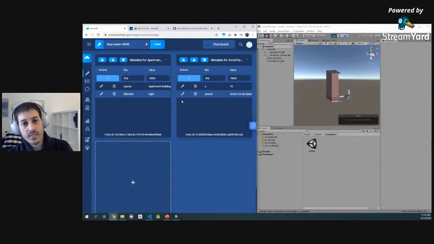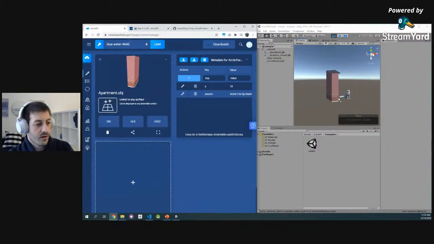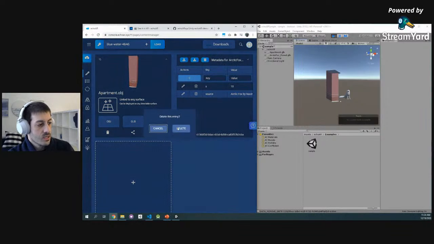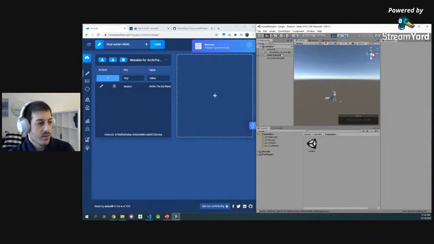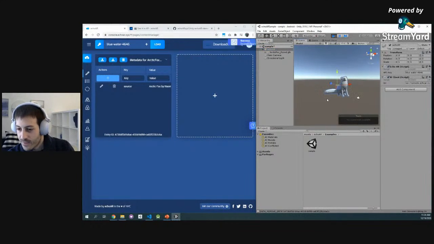You can always reconstruct your scene after you stop the application. So I'm going to delete that part of my building, and I'm going to move the fox back to the center. There we go. We have a question here.